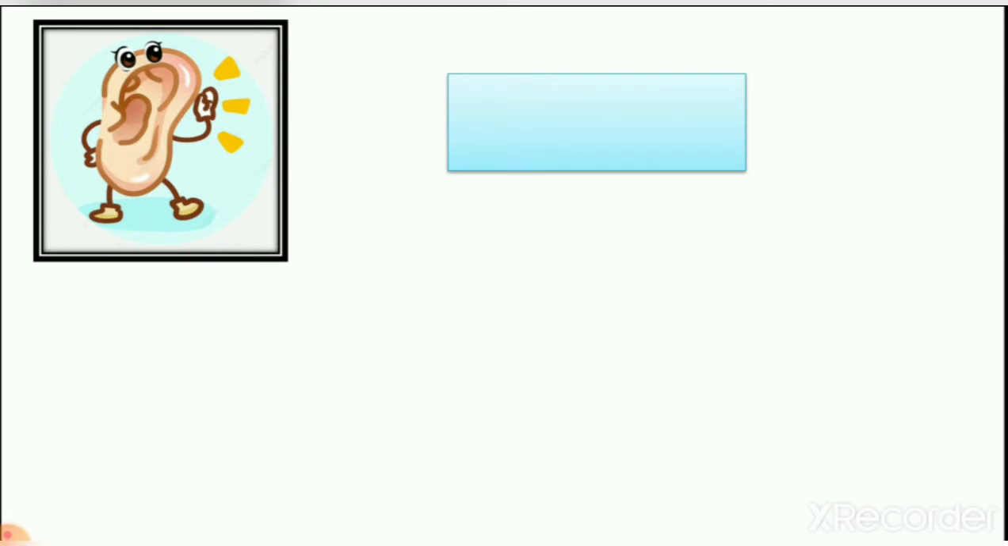Yes, it is our ear. Now how many ears do we have? Count your ears. 1 and 2. And how do ears help us? Yes, ears help us to hear things, right? Yes or no? Yes, right?